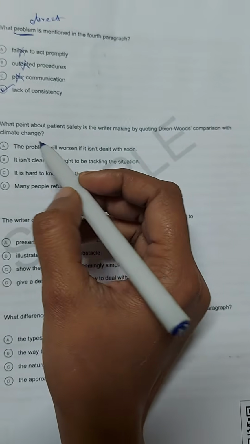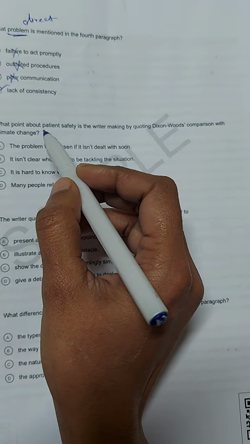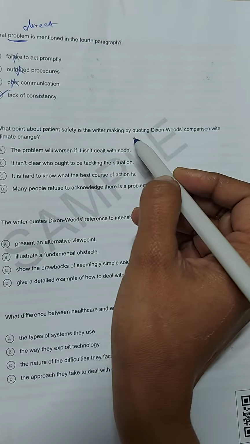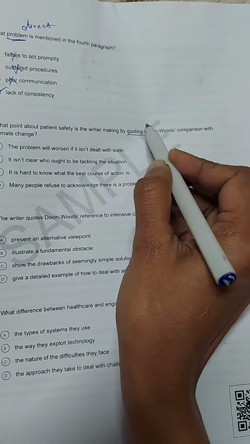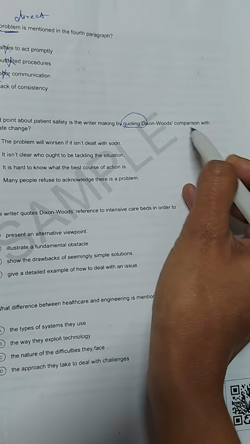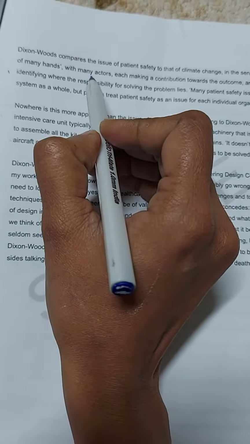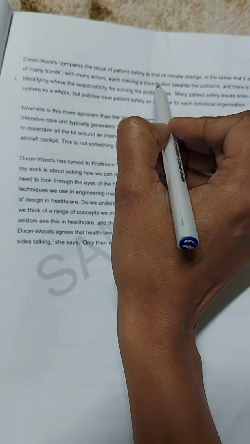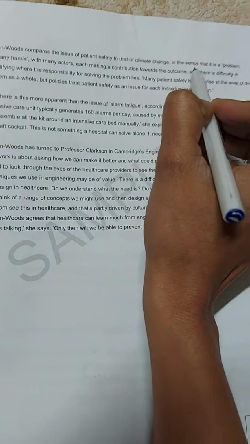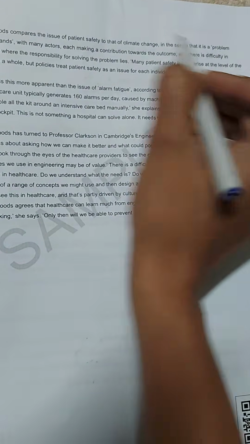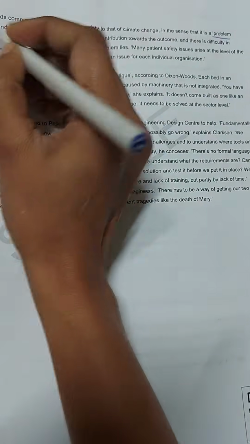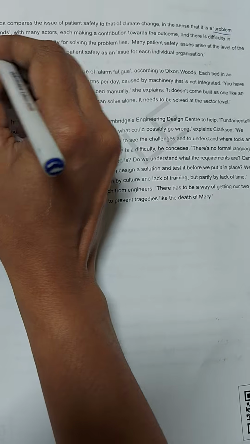Now you see the 12th question. What point about patient safety is the writer making by quoting Dixon Woods' comparison with climate change? So it should be an inference question, right? So about patient safety, what he is telling: Dixon Woods compares the issue of patient safety to that of climate change in the sense that it is a problem of many hands. It's telling us it is a problem of many hands.